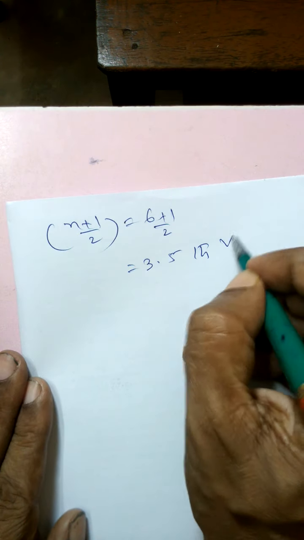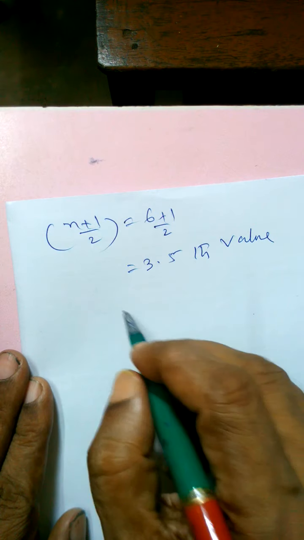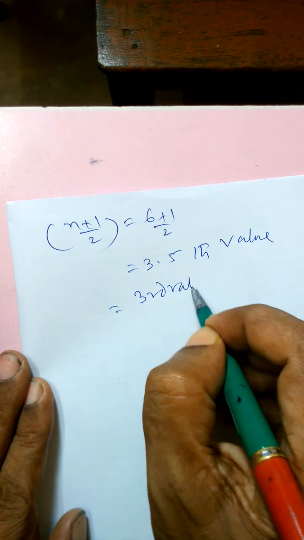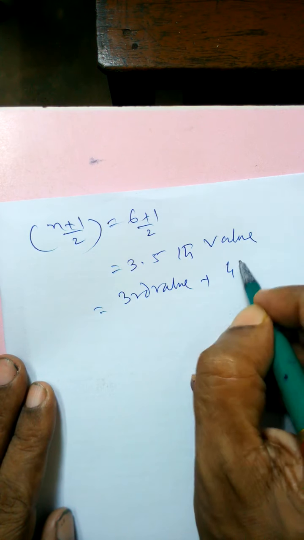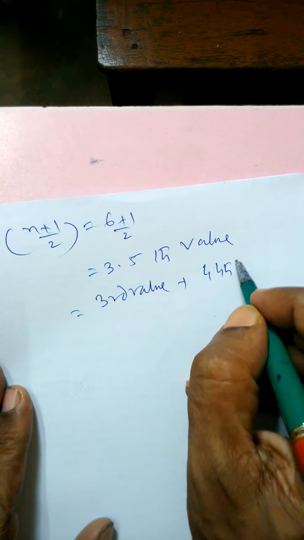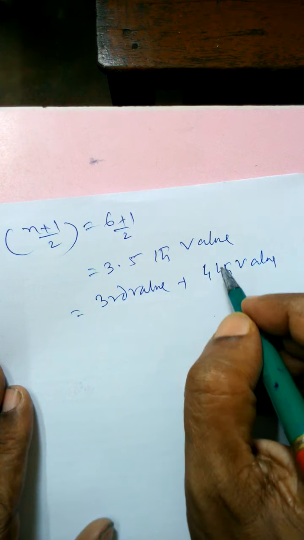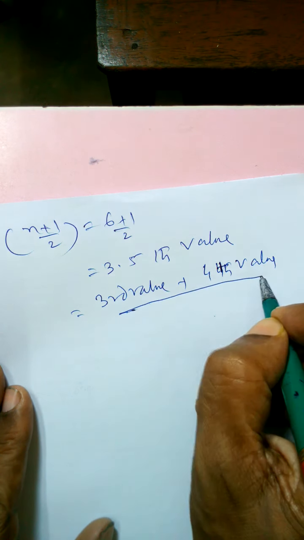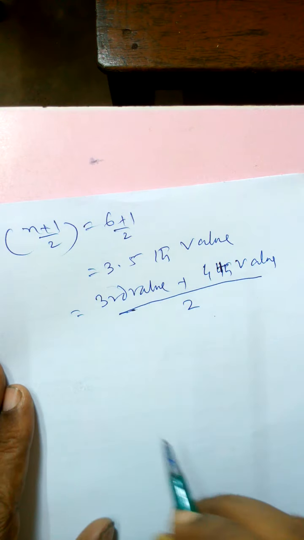Very awkward. The 3.5th value is not making any sense. So what we'll do is (third value + fourth value)/2. So why third value and fourth value? Because 3.5 is in between third and fourth. This is not very important to write.